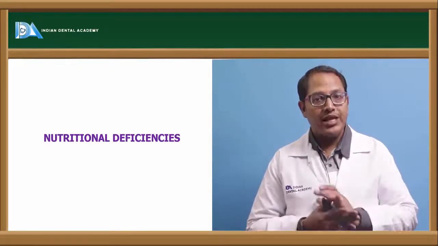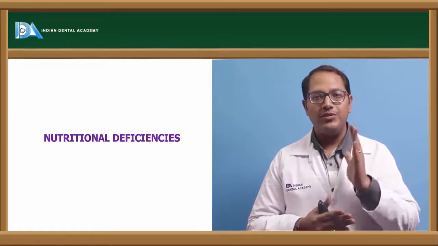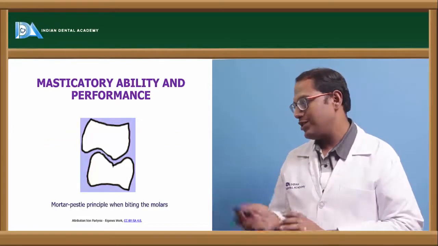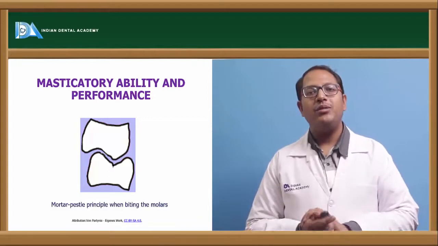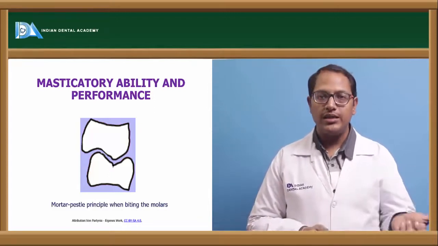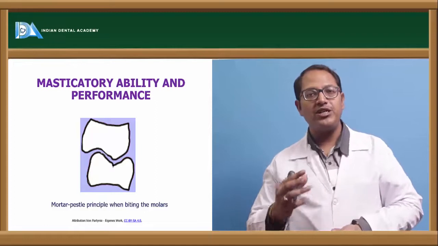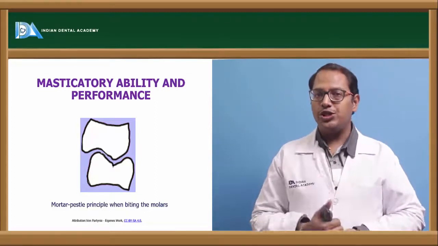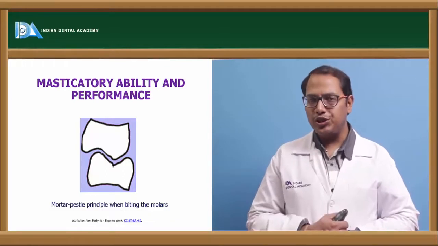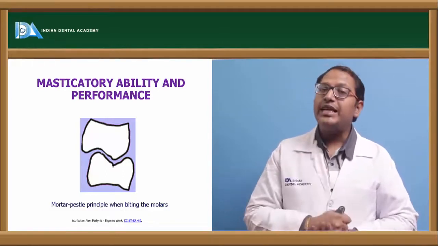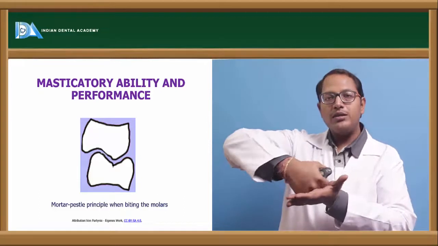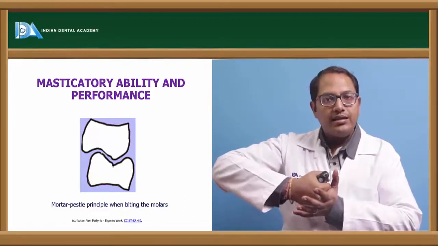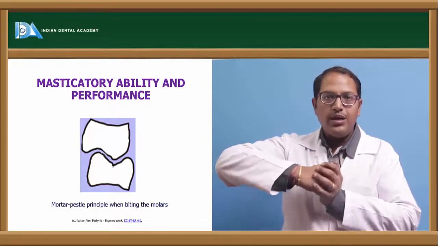If the mastication of the patient is not going proper, we can absolutely expect nutritional deficiency to come over in the patient. And masticatory ability is one important thing which will determine that factor. So if the patient is able to chew properly, he will have all the food. If he is not able to chew, why will the patient not be able to chew? The teeth that we are arranging should be in a mortar and pestle way, where they can grind the food, the bolus that is coming inside the mouth.